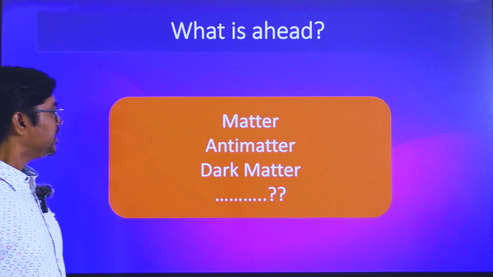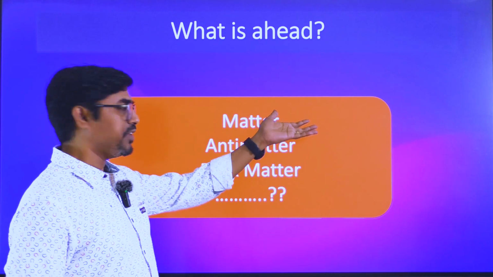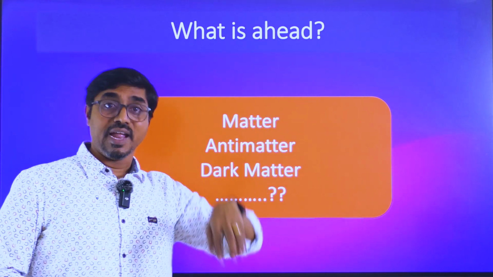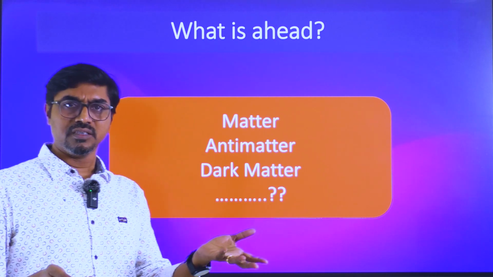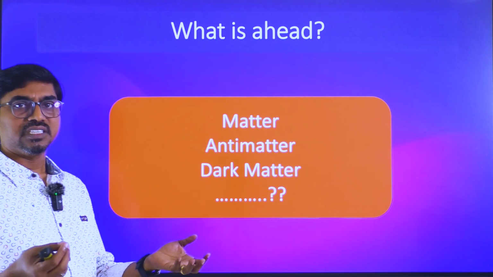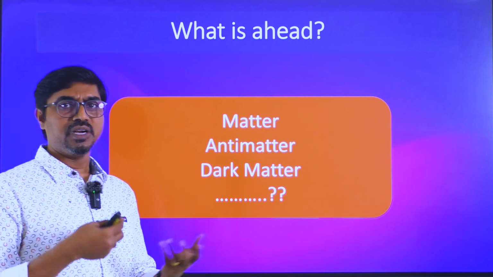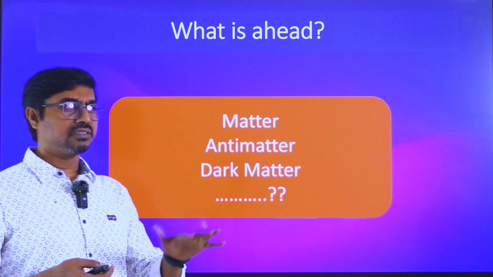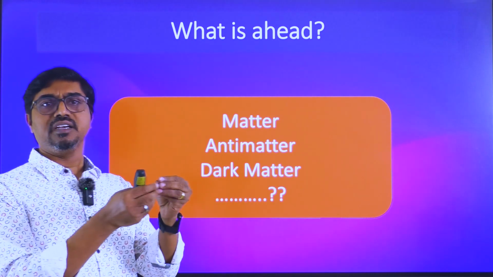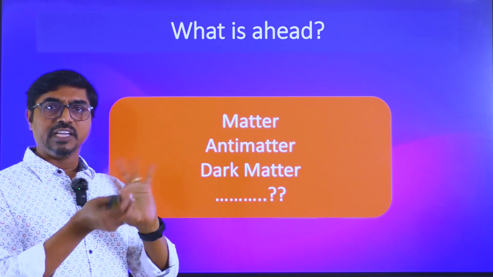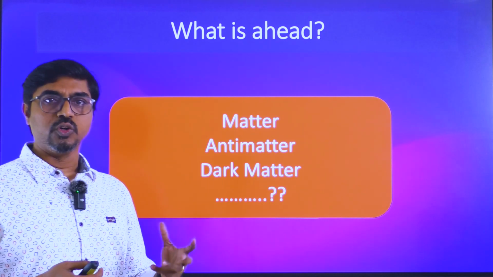And then finally, what is ahead now? So matter, okay, we understand. But now there is something called antimatter. For example, electron and positron. The electron is matter, ordinary matter. Positron is considered to be antimatter. Antimatter you don't see very much here. On the surface of Earth, we have almost nothing, because the moment you combine antimatter and matter together, they annihilate each other to produce energy.